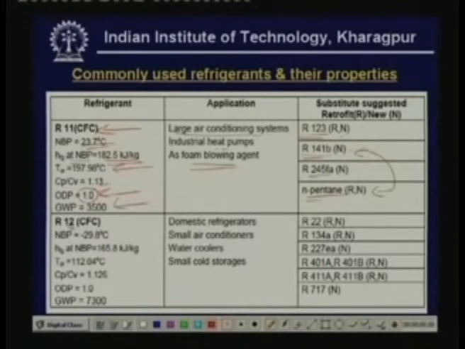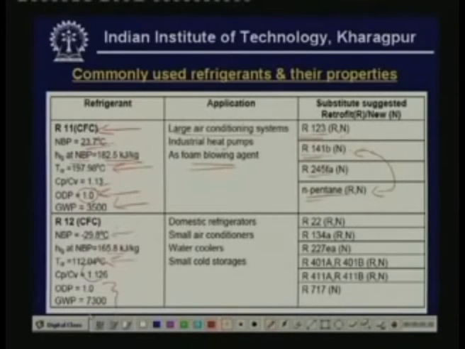Okay. Next you have R12, another very popular refrigerant. This is also a chlorofluorocarbon. It has a low normal boiling point of minus 29.8 degree centigrade. That means its evaporator pressures will be higher than atmospheric if its evaporating temperatures are above almost minus 30 degree centigrade. Its latent heat of vaporization is 165.8, critical temperature is also high, 112.04 degree centigrade. Cp by Cv value is 1.126.